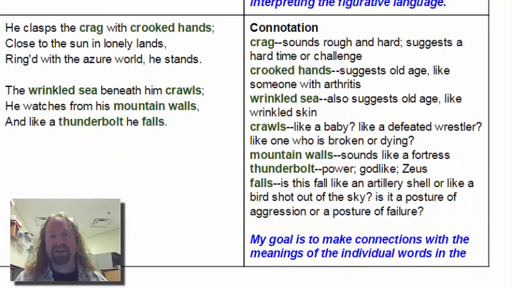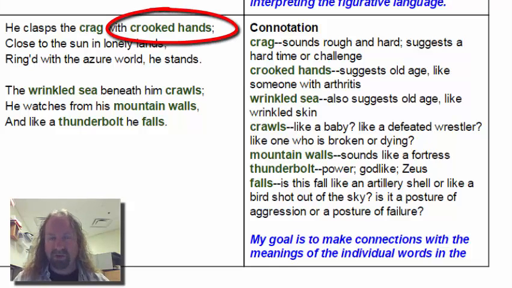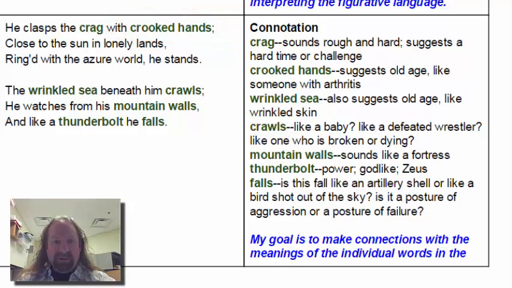Next is connotation, or what the words mean beyond just simply their dictionary definition. So we start to listen for how the poet uses words, and we start to listen for meanings that go beyond just what the word means. For example, crooked. Crooked just means not in a straight line, a crooked line. So let's look at that first line. He clasps the crag with crooked hands.